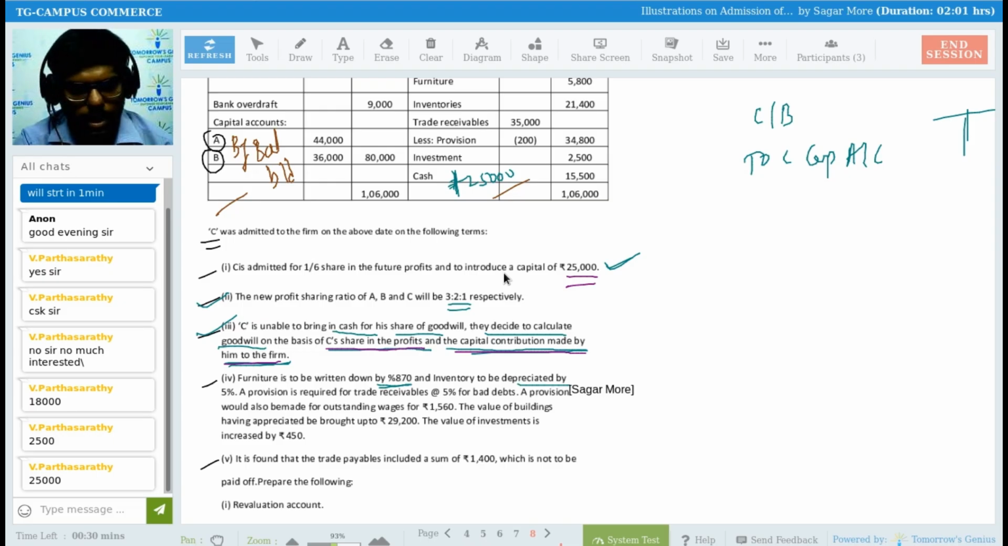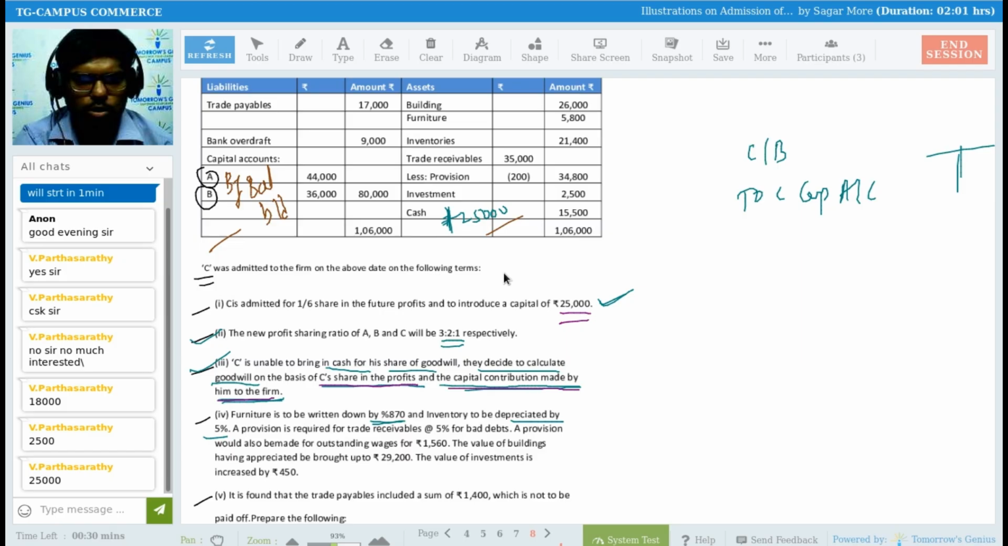Inventory to be depreciated by 5%. We have to calculate 5% on inventory. Inventory is 21,400 rupees. On this, we have to calculate 5%. Again, it's a written down. It's a loss, revaluation account.